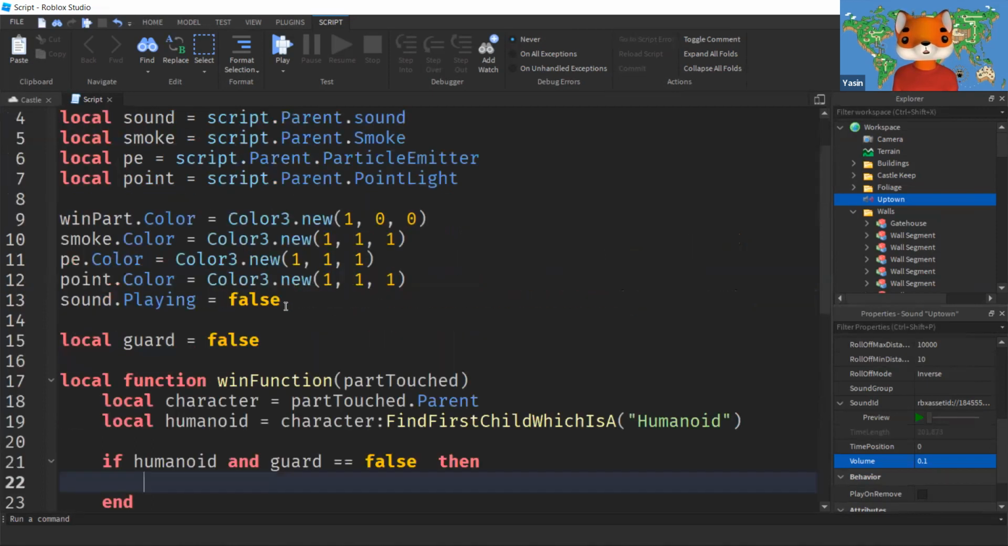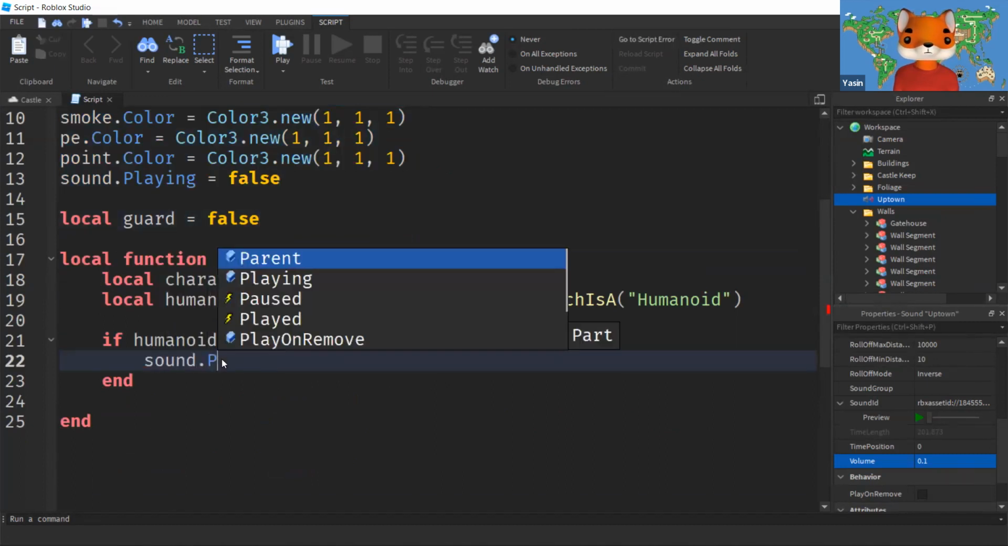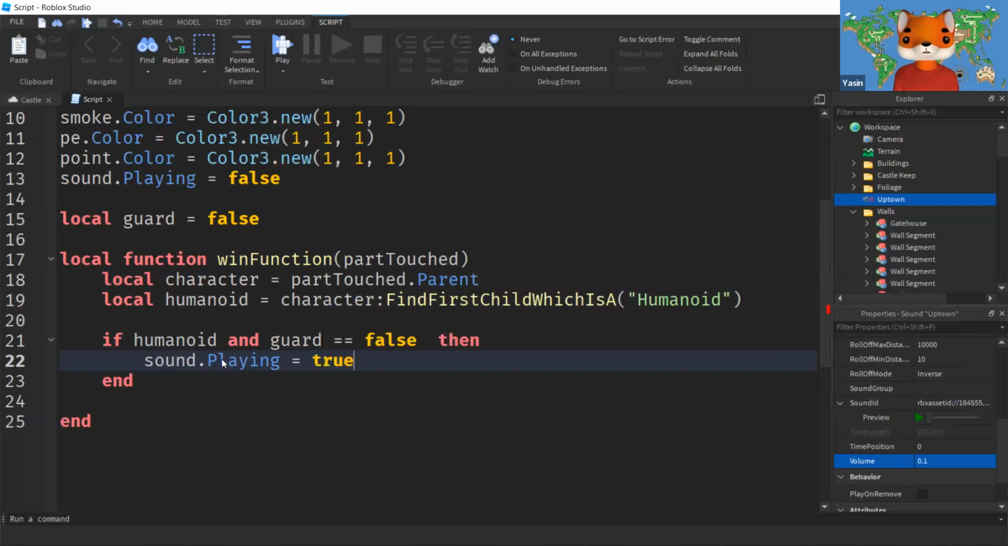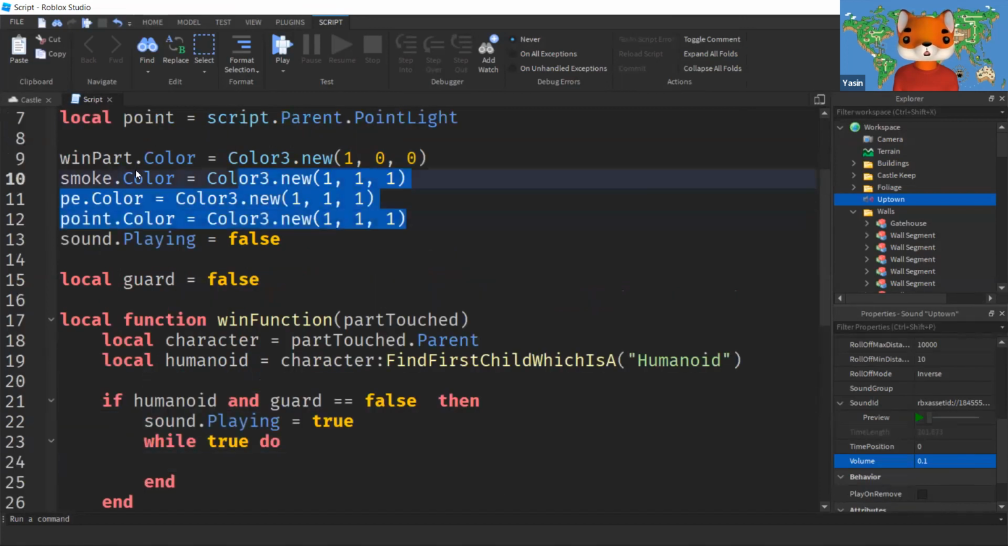What we're going to do is we're going to make this whole thing work. I'm just going to say sound.playing. First, you will start playing the music. And then after that, I'm going to do forever. That is while true, do it forever. I will keep on changing the colors.